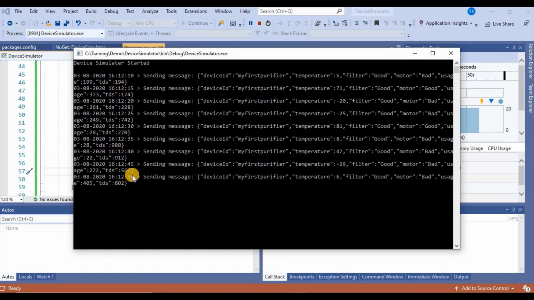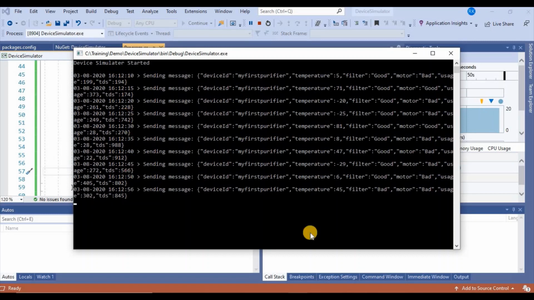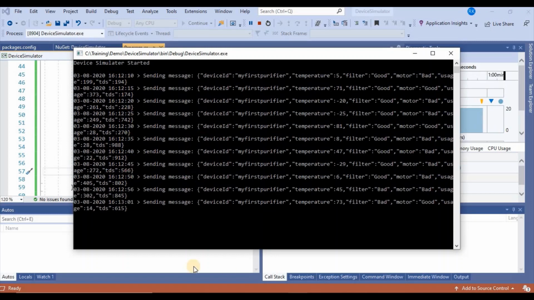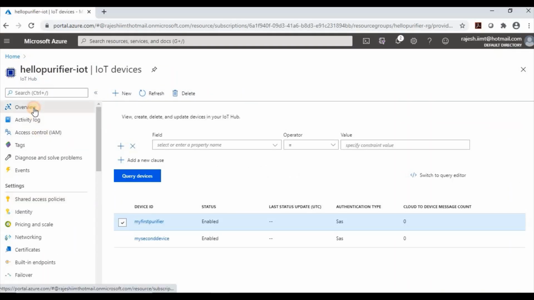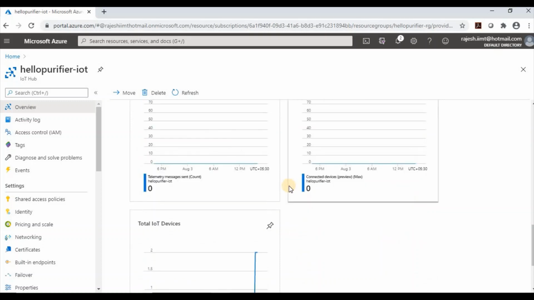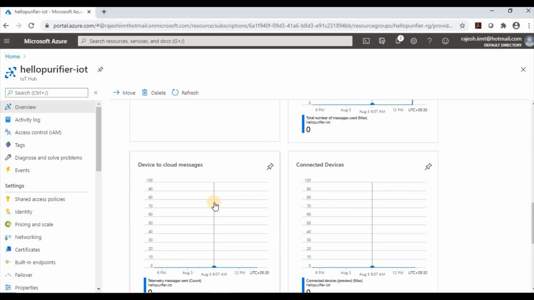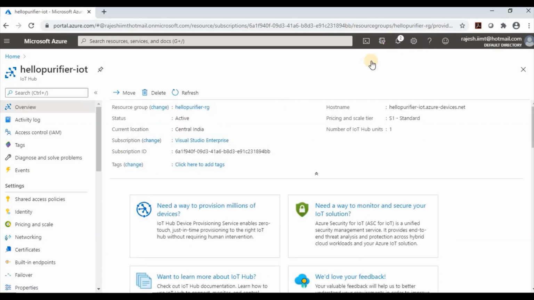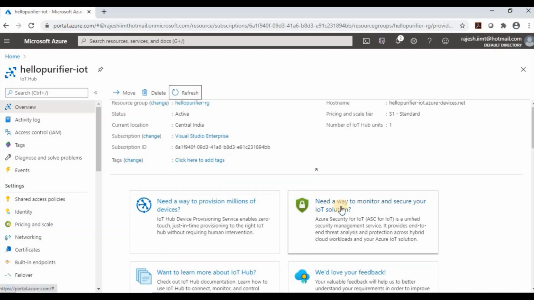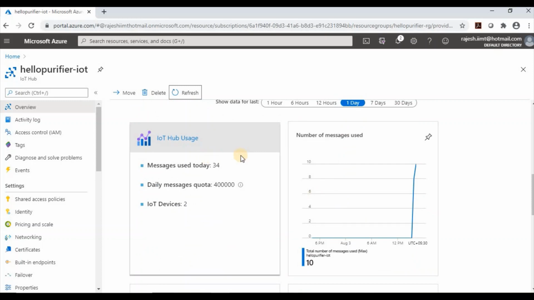So now how can we be confident that this data is reaching the IoT Hub? If you go to the Azure portal, Azure IoT Hub, and go to the overview section, you can find it from here. Telemetry messages will show here, but it can take up to 5 minutes. I will pause this video for 5 minutes, and once I come back, it will show some data. Yes, so now I will refresh it here. It must show the data here, so we can see it.